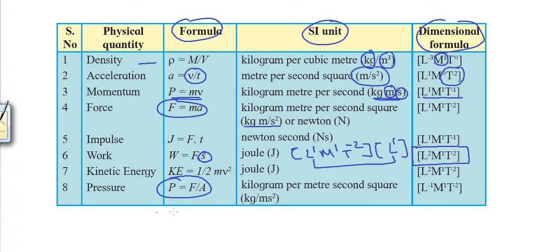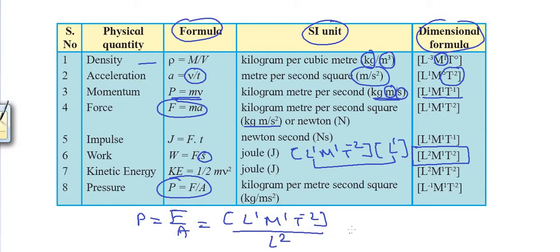Now let us derive the formula for dimensions of pressure. So pressure is equal to force per unit area. The dimensions of force are L raised to 1, M raised to 1, T raised to minus 2 divided by area. In area, length appears twice, meter square, so L raised to 2. When we shift this L raised to 2 from denominator to numerator, it will turn minus 2.